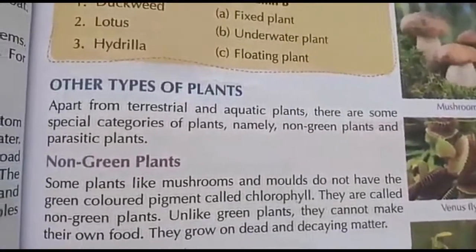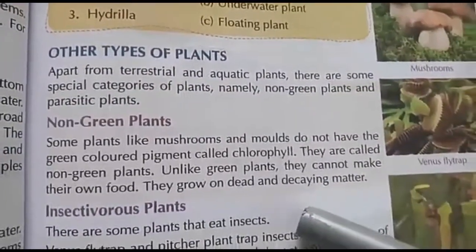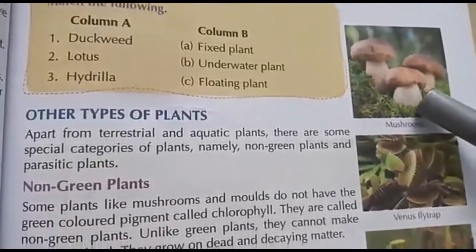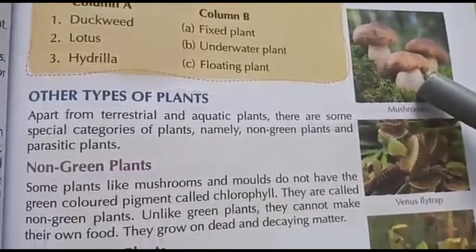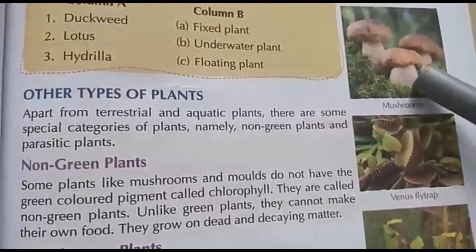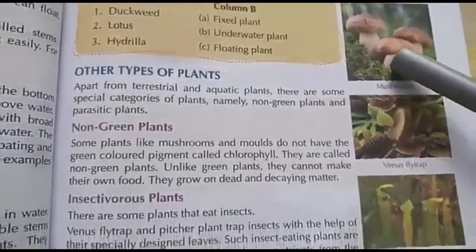They grow on dead and decaying matter. For example, mushrooms. Mushroom is one of the examples of non-green plants, which do not prepare their own food. It will grow on the dead and decaying matter.